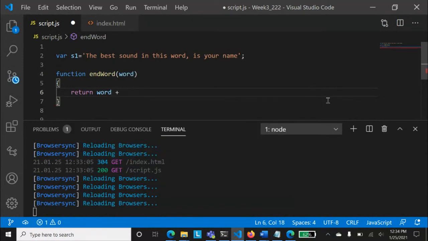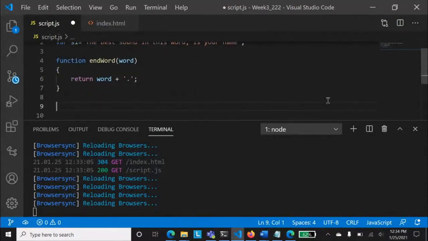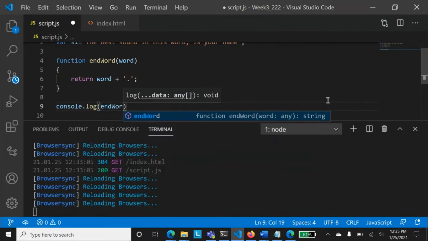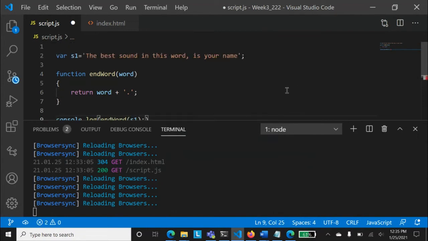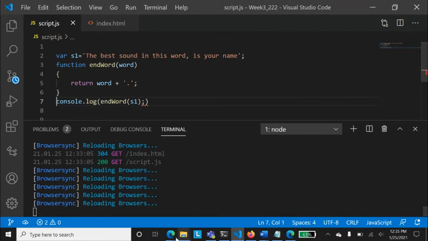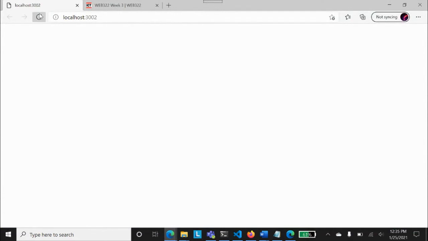plus single quotation dot. I'm just starting this function, and we can work on it and make it more and more beautiful as you want. You would be using backticks, and you will be using lots of things. Now, if I call this function by using console.log endWord, and I'm passing s1 here. Now, s1 is what? S1 is my string on the top, right? So now I'm trying to create a function that is doing all those things. I hope everyone can copy this alongside me, and then I will save and run that. Does it work or not?